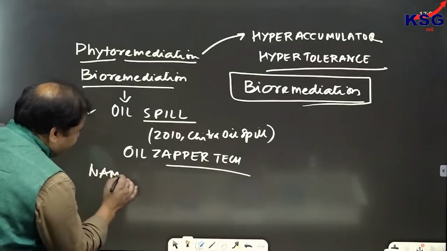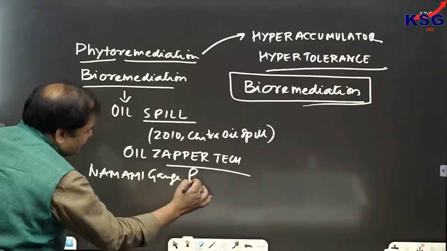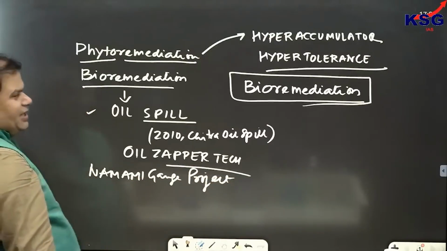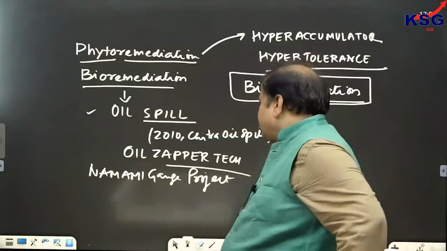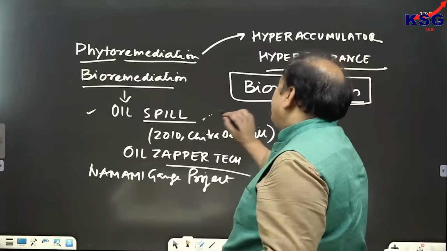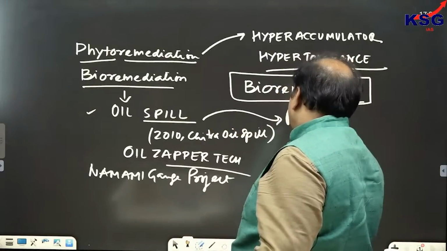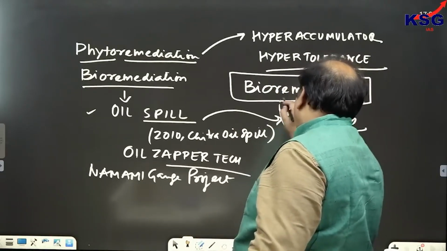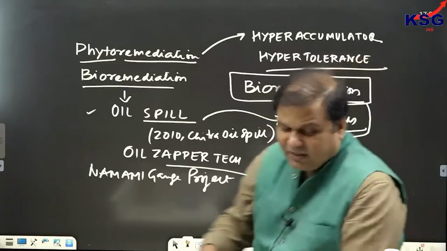Namami Gange project also, bioremediation has been used. Clear? So we can use bacteria also for removing oil spill, and that would also be a process of bioremediation. That bacteria is called Pseudomonas. So in UPSC they have asked you about which kind of bacteria would be used for removing oil spill. That's called Pseudomonas.